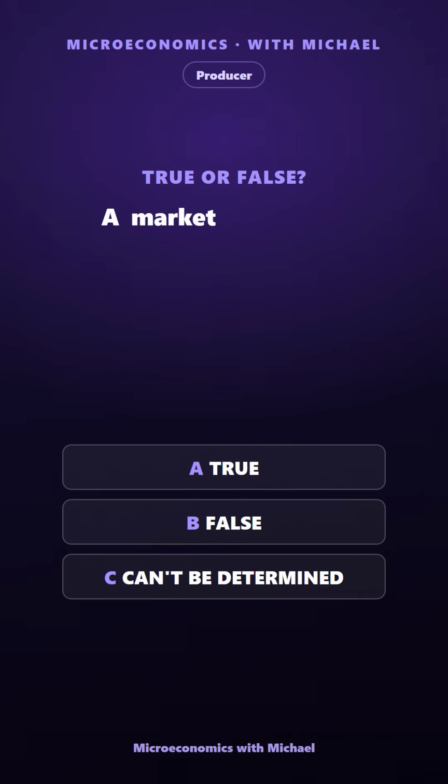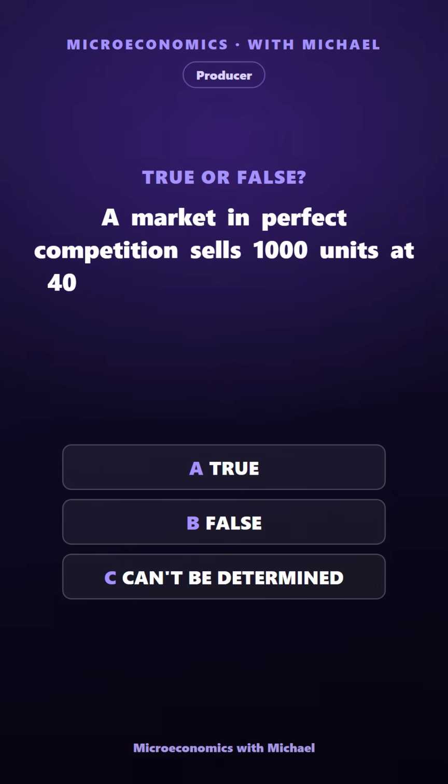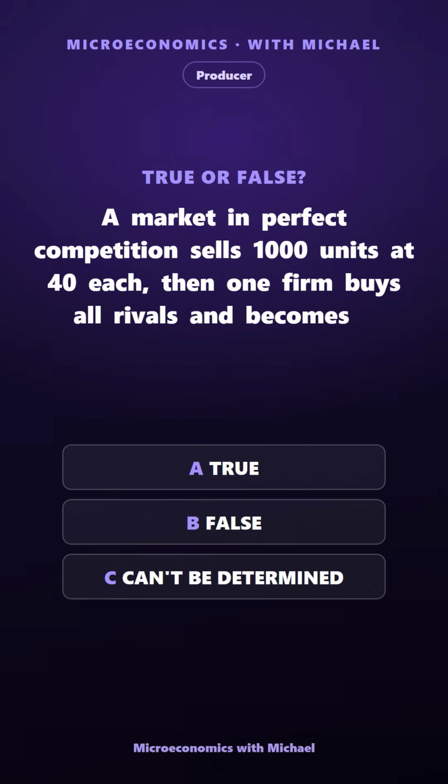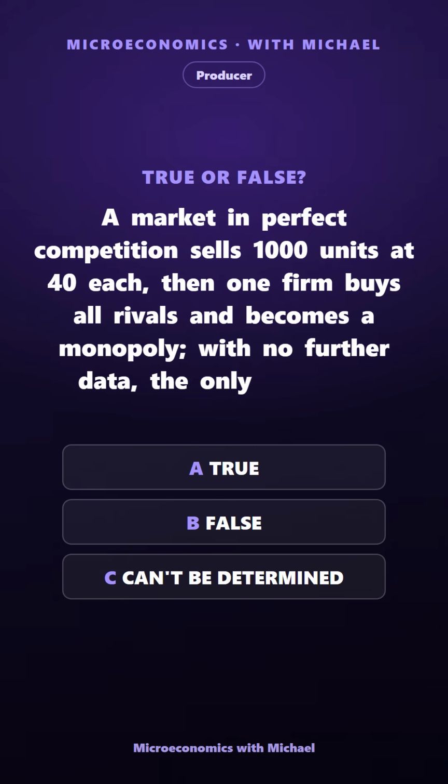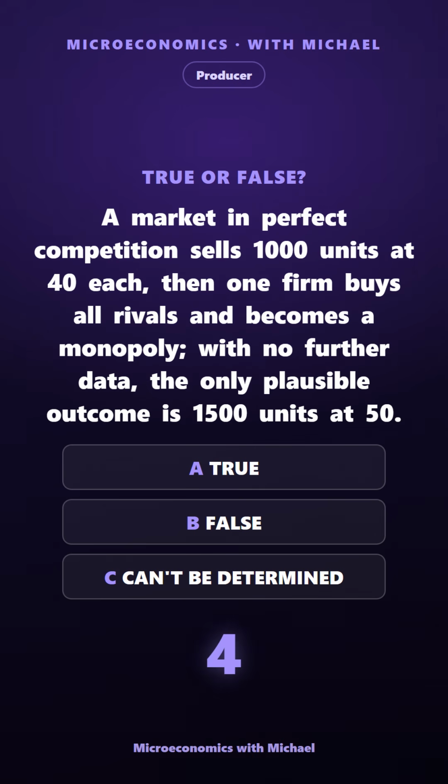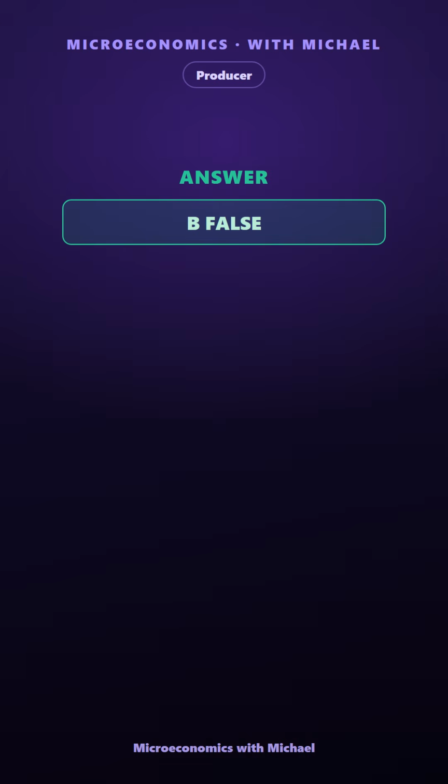A market in perfect competition sells 1,000 units at 40 each, then one firm buys all rivals and becomes a monopoly, with no further data. The only plausible outcome is 1,500 units at 50. True, false, or can't be determined. The answer is false. Incorrect.